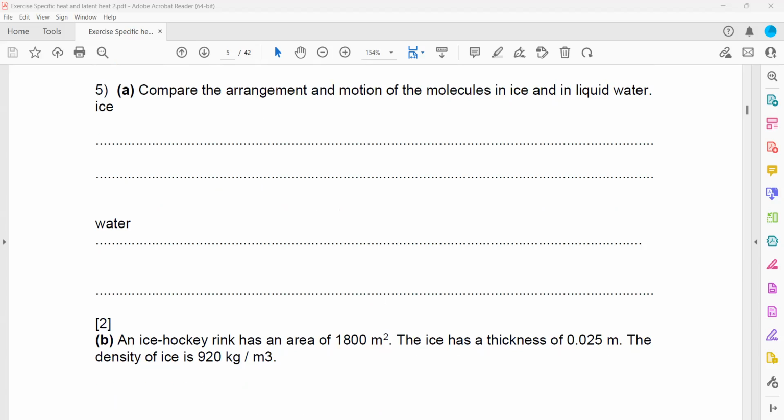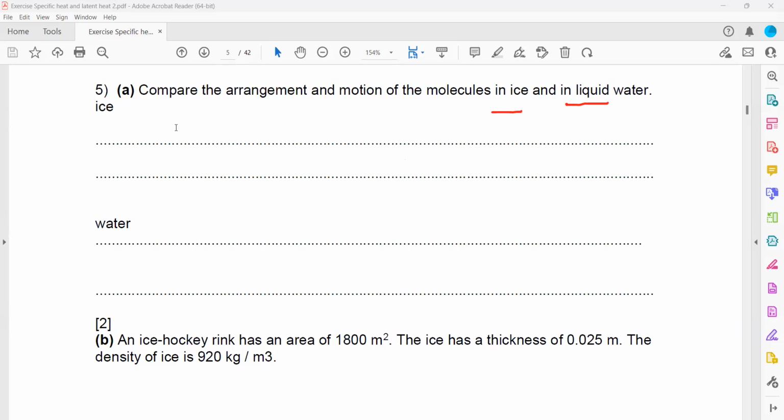In this question, compare the arrangement and the motion of the molecules in ice and in liquid water. So how the particles are arranged in ice and how they are arranged in liquid water, we have to compare them. For ice, the particles have a regular or orderly arrangement, whereas in water there's no regular arrangement. In ice, the particles can vibrate about a fixed position, whereas in water, the particles can slide or slip past over each other.